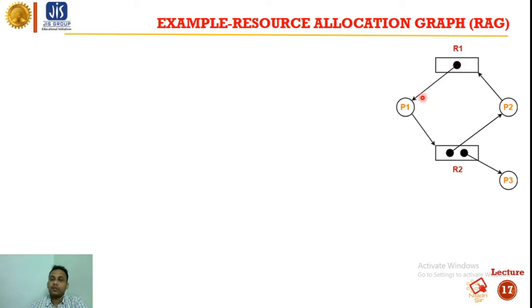P1 holds R1 and requests R2. P2 holds R2 and requests R1. P3 holds R2, but it does not request anything.